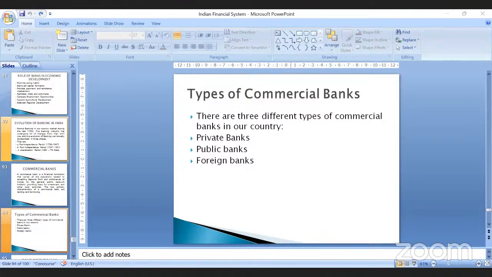Next, foreign banks. These are the banks which are established in a foreign country but have branches in our country, like Bank of America, or the Hong Kong and Shanghai Banking Corporation, HSBC, what we call. All these are foreign banks. Apart from that, we have something called development banks.